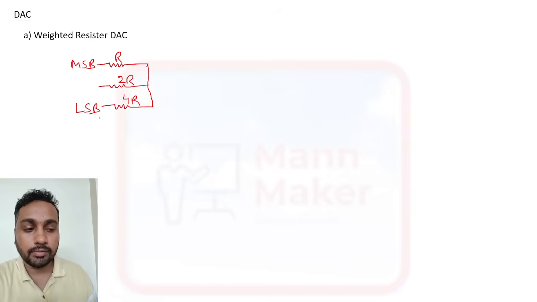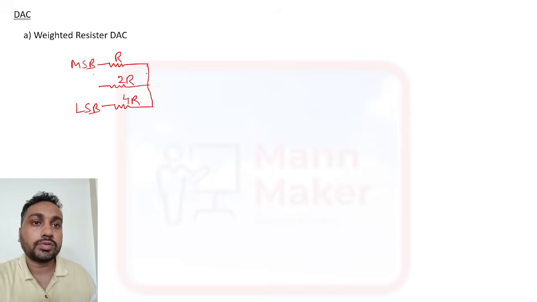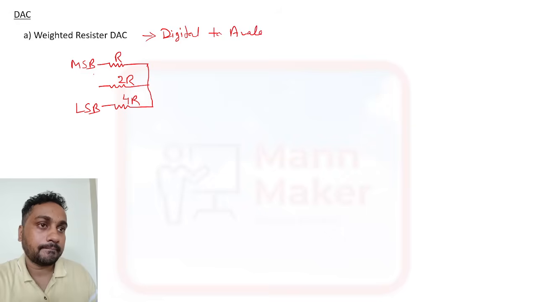The first one is the MSB bit, and this one is LSB. So DAC means digital to analog converter, so in output it will give analog voltage.